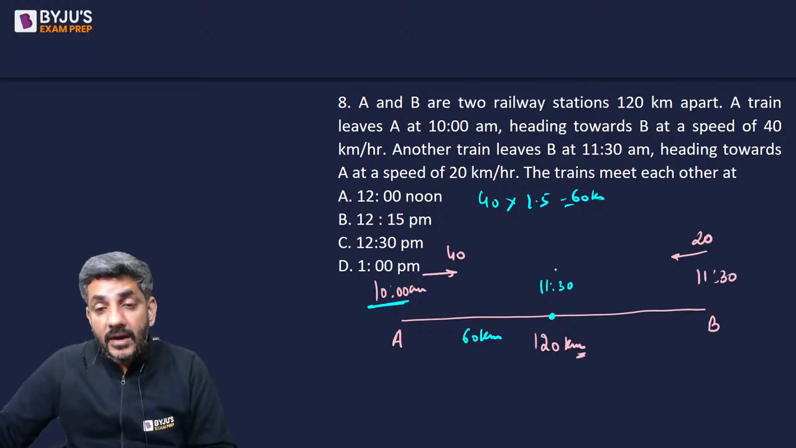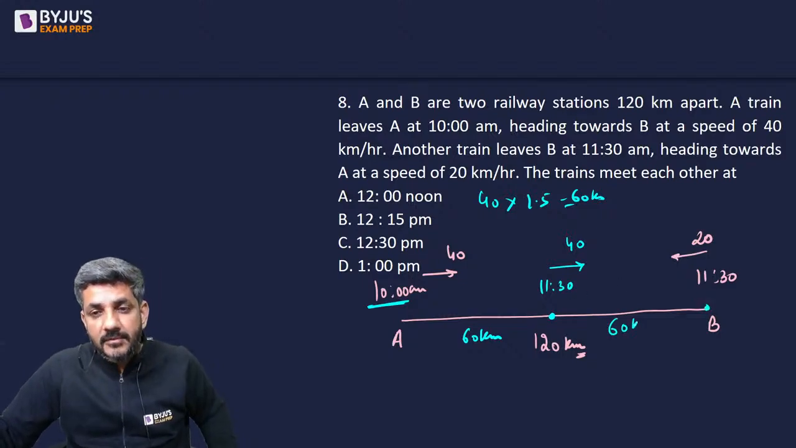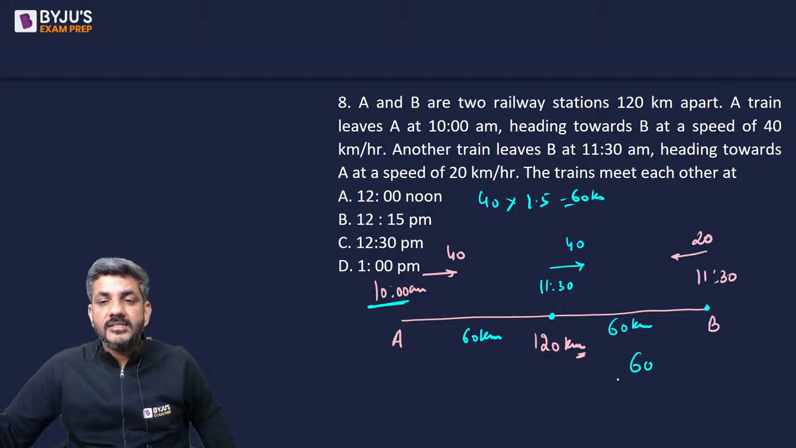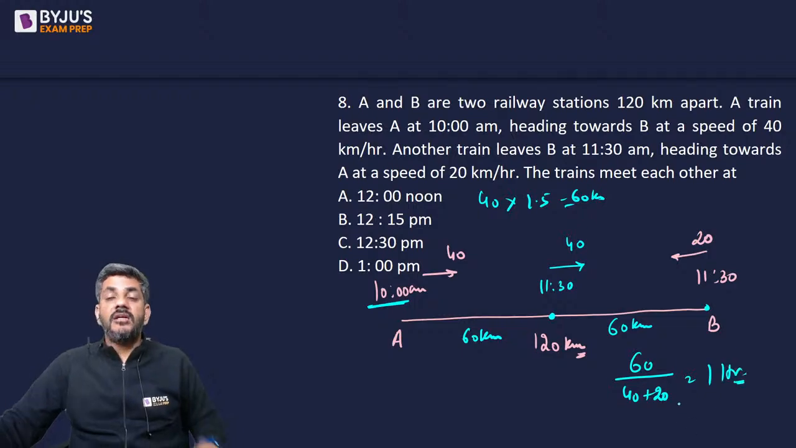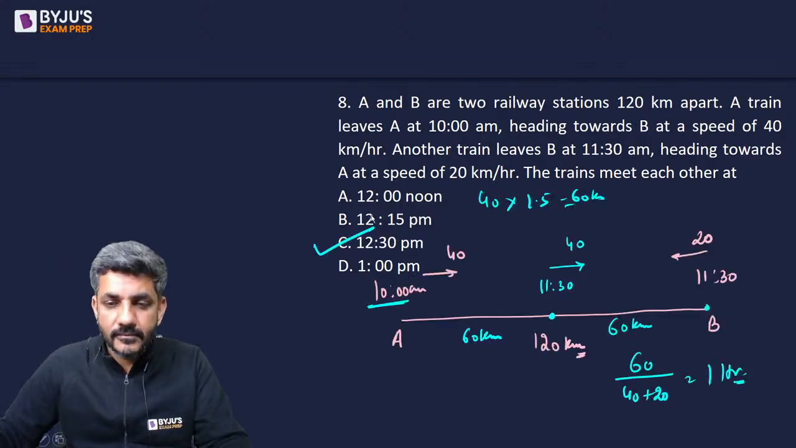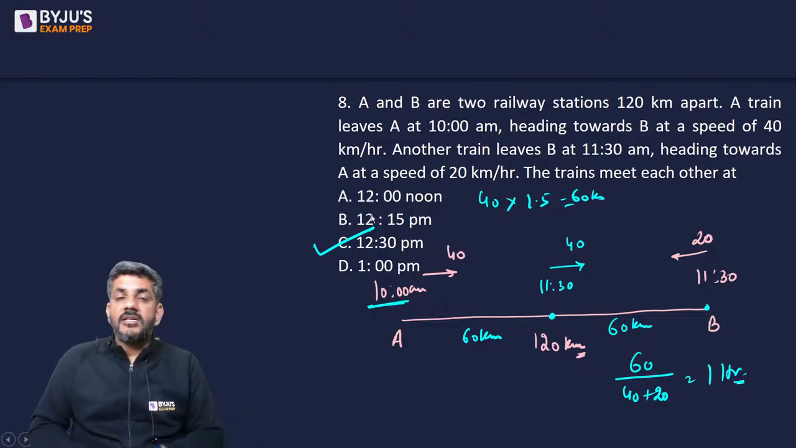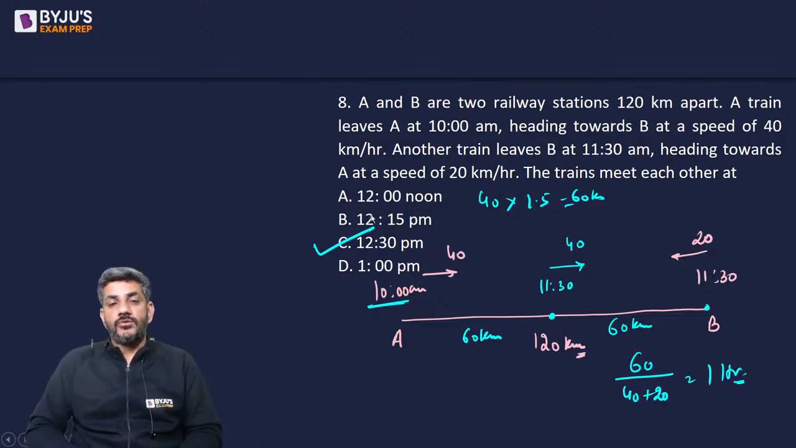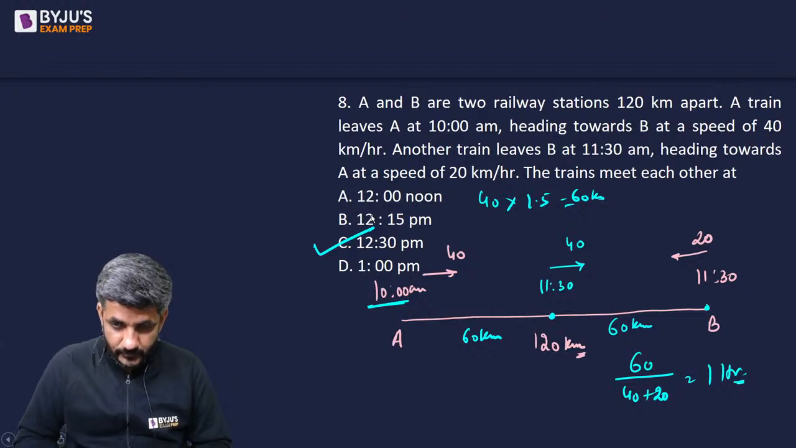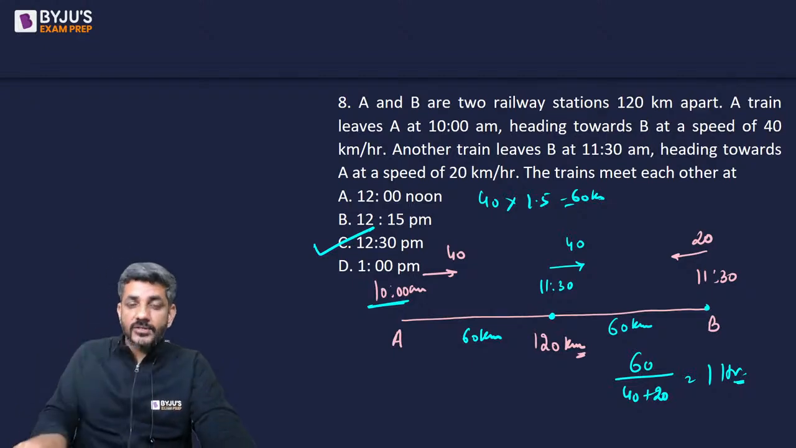Okay, and now at 11:30 the train starts running in this direction at 40. At 11:30 that train starts running at a speed of 20. The distance between them is 120 minus 60, 60. 60 is covered at a relative speed of 40 plus 20 in 1 hour. So 1 hour after 11:30 they are going to meet. The answer is option C. 12:30 p.m. is the time at which they are going to meet. I'm sure it is understood. 12:30 p.m. is the time at which they are going to meet.